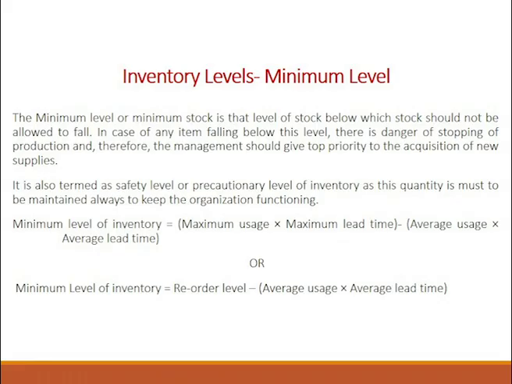Minimum level is also called the safety level, or the precautionary level of maintaining inventory, because if a company has to function, then at any given point of time that much inventory should definitely be there in the company. If the stock falls below that level, the production process is going to be stopped in the company. So that's why the minimum level has to be maintained by the company.